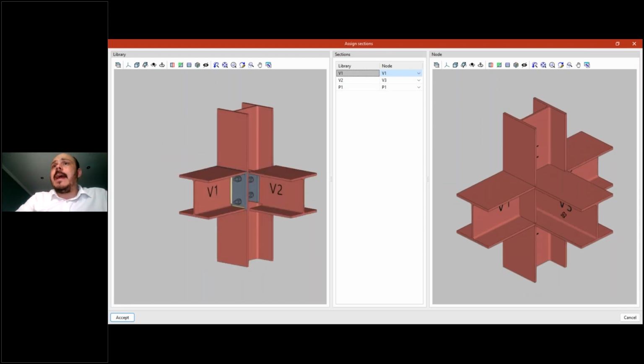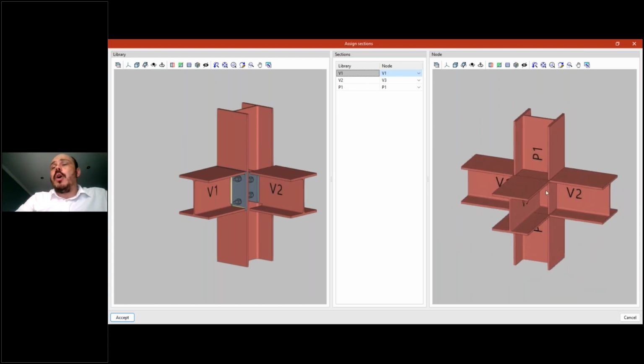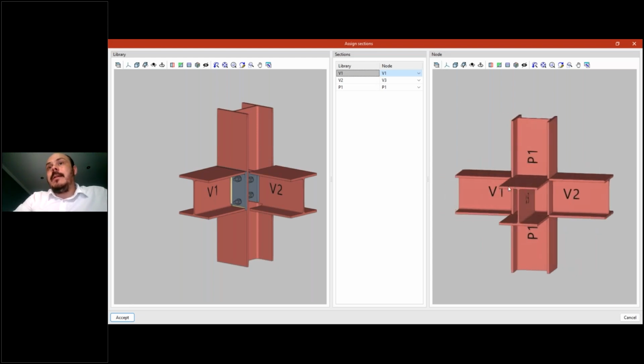Then on this side, I have the node or the connection that is in my model. In this case, we have one more bar. Okay, no problem.